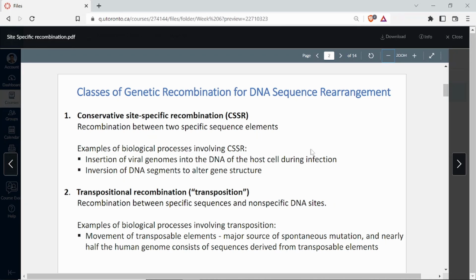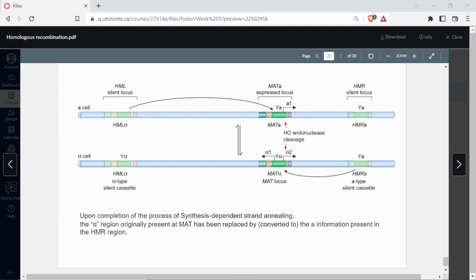Right? So if the homologous recombination happens between HML alpha and MAT A, A gets switched with alpha, that is why an A cell forms an alpha cell. That is why you see this arrow here. An A cell gets converted to the alpha cell. Similarly, if you have a homologous recombination between HMR A, which is again a silent locus, and MAT alpha, when A comes here, alpha goes here. So A can switch to alpha, alpha can switch to A.